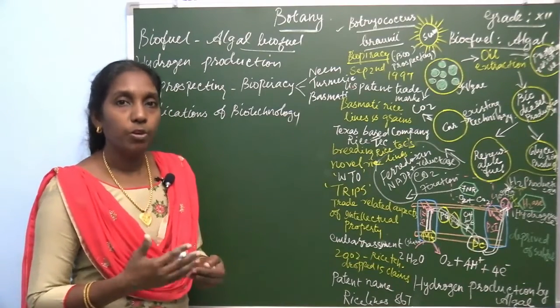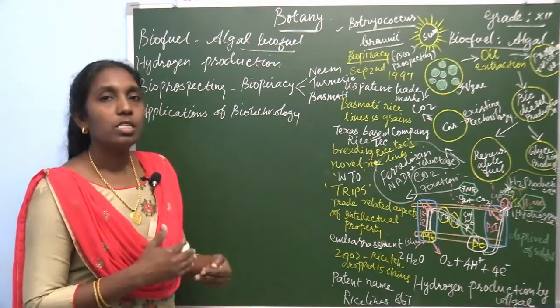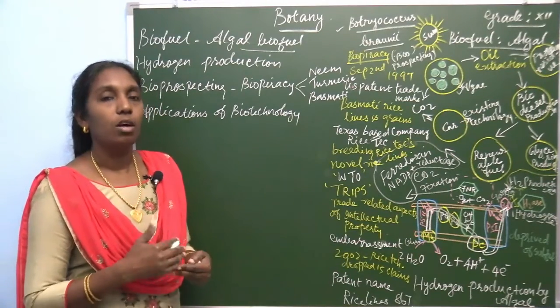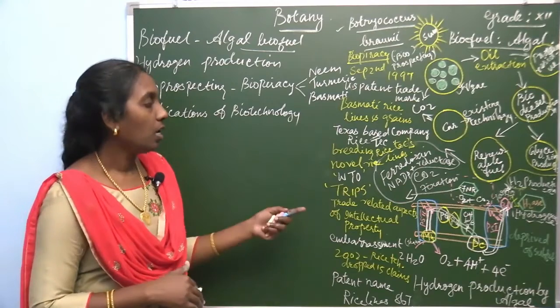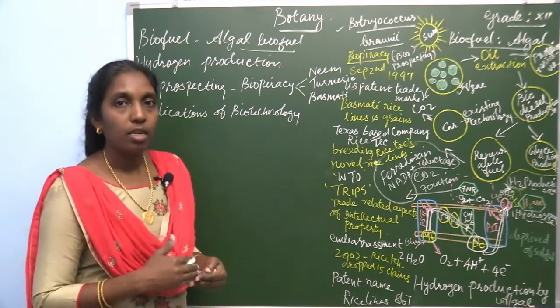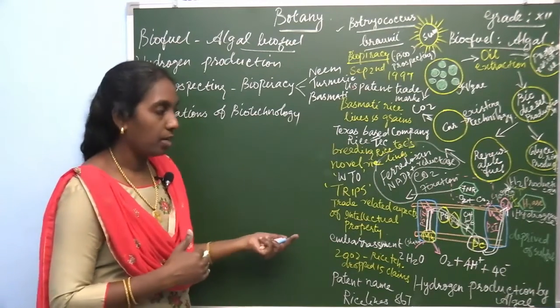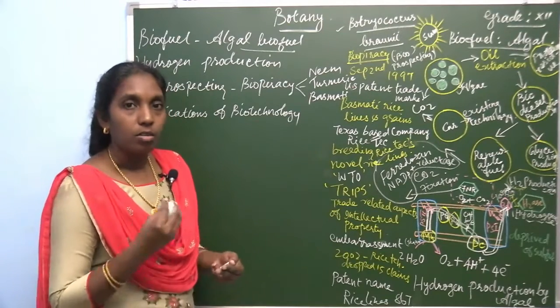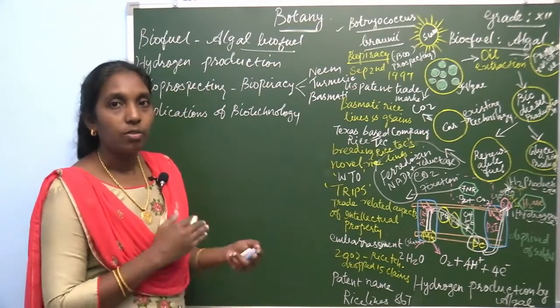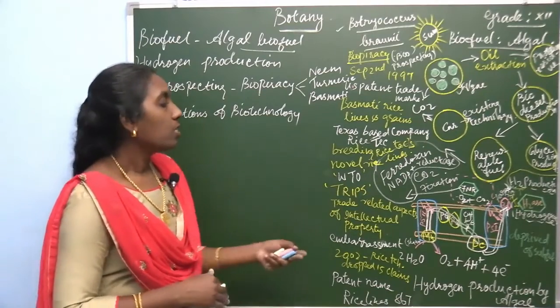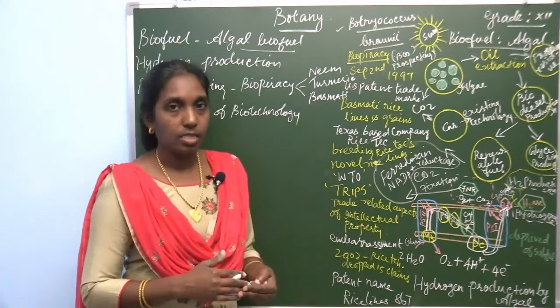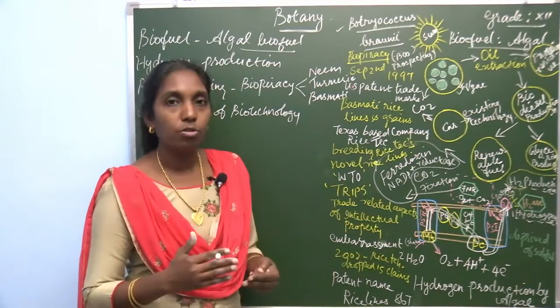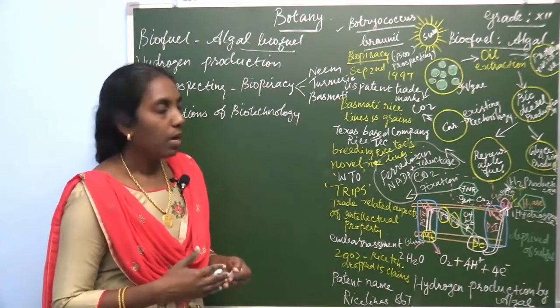So, hydrogen is produced by alga. This technology is based on normal photosynthesis. You know that alga is a green alga, with green chlorophyll pigment, so photosynthesis takes place. In photosynthesis, there are different kinds of photosystems, PS1 and PS2.